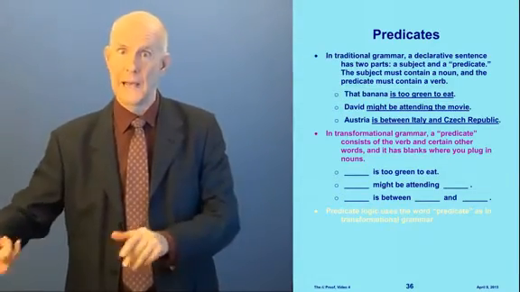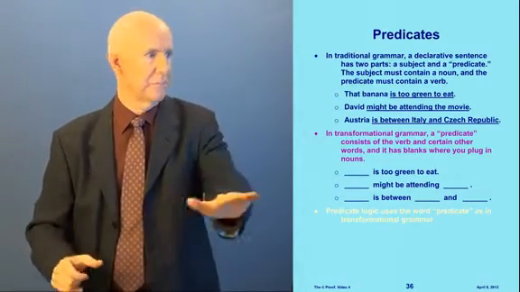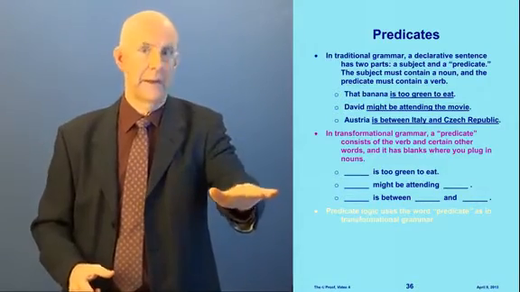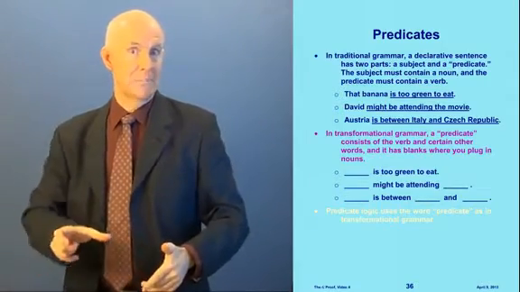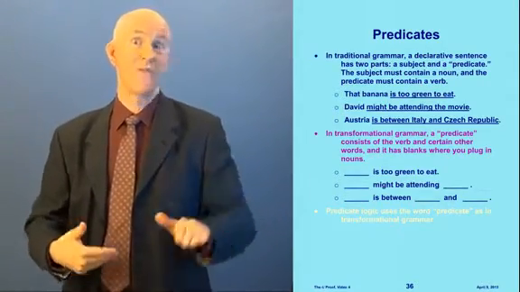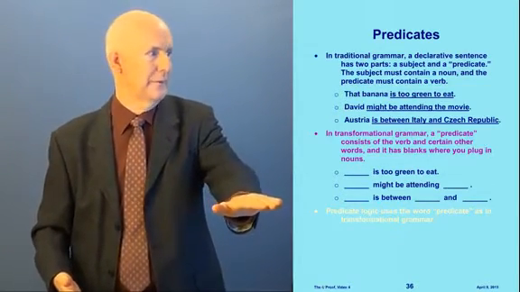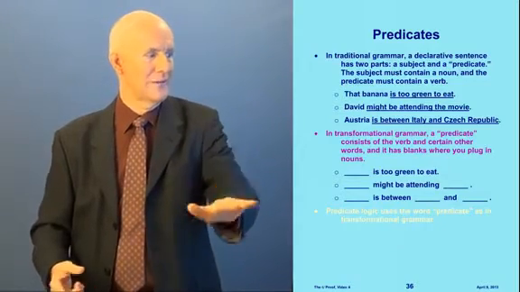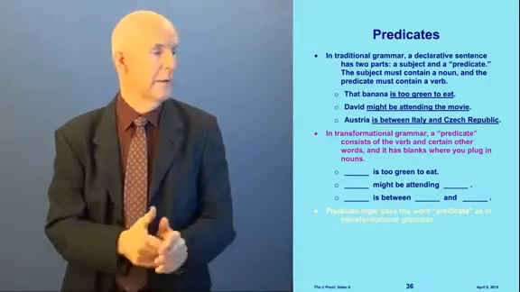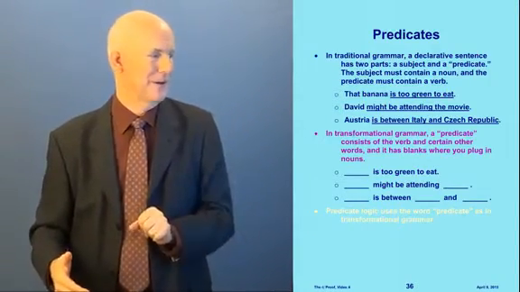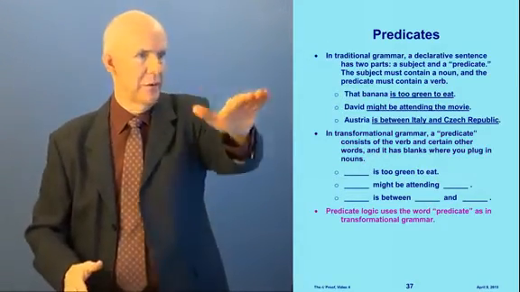Here's another one. Blank might be attending blank. Well, that's like this one up here. If we put David in the first blank and we put the movie in the second blank, then we get a sentence, just like this sentence up here. Here's another one. Blank is between blank and blank. This is a predicate with 3 blanks. Most predicates have 1 or 2 blanks, but sometimes you get 3. You could have as many as you want, actually. And that's like this one up here. So we put Austria in the first blank, and we put Italy in the second blank, and we put Czech Republic in the third blank. Then we get a sentence, which is this sentence right up here. Okay? Now, in predicate logic, so up to here, I'm talking about language grammar.